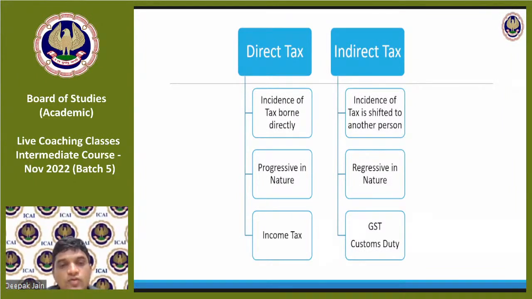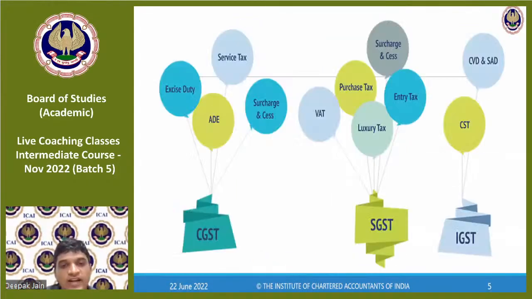Okay, now let's move into the slideshow. So we understood what is direct tax, indirect tax. Now, what are the taxes which got subsumed under GST? Very important to know. Earlier, excise duty was there, additional duty of excise was there, service tax, surcharge and cess. Surcharge and cess are still there, but surcharge and cess on the excise duty and service tax got embedded under CGST. What is this ADE? ADE is additional duty of excise. Excise duty was there, but on some products, an extra charge was levied, which was called additional duty of excise.